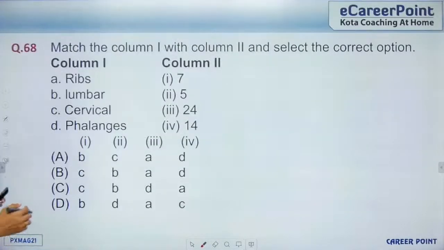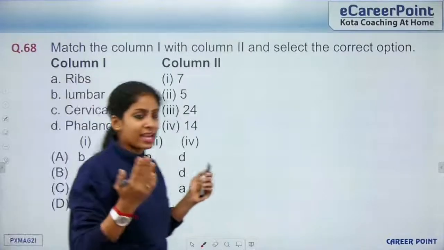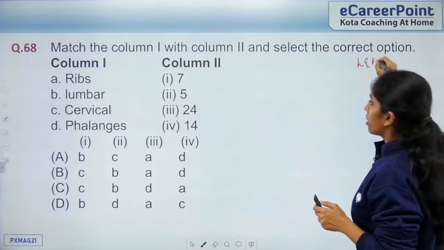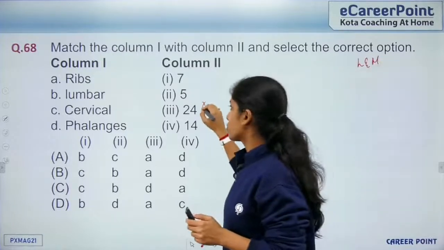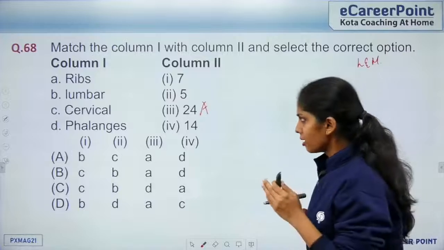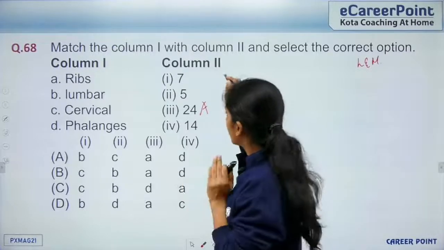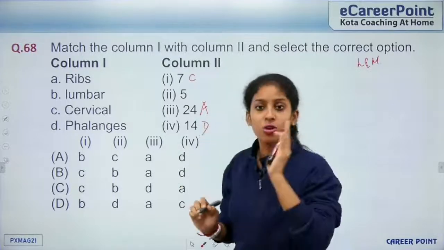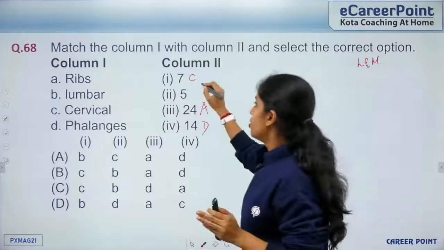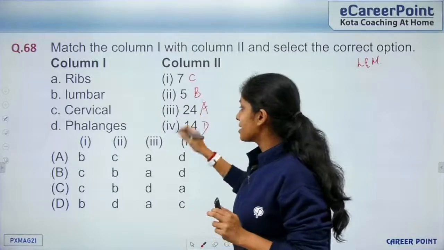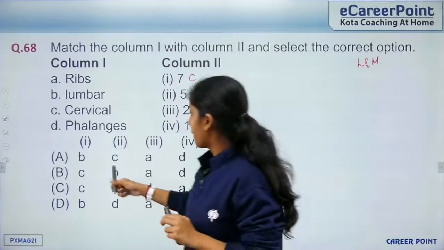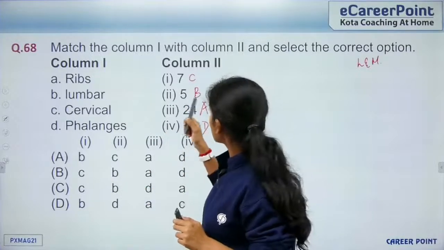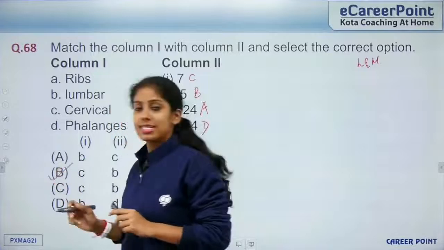So question 68, match column 1, so it is saying ribs and all. This question comes from the chapter locomotion and movement. So ribs, you have 24 pairs of ribs. So lumbar, okay, we go with what we know. Cervical is always constant, 7. Phalanges is always 14. If you still don't know how many lumbar vertebrae you have, it is 5. So A is 3, B is 2, C is 1. So I guess this is the correct option.